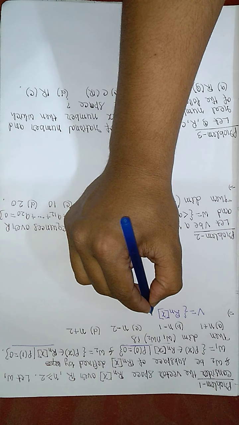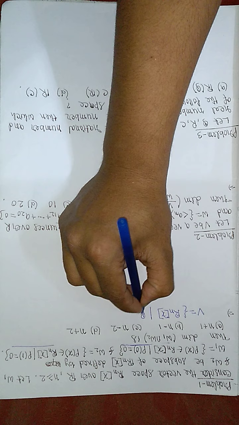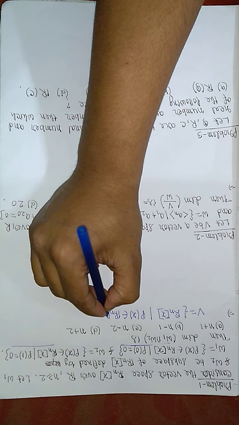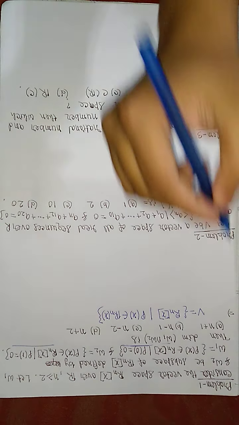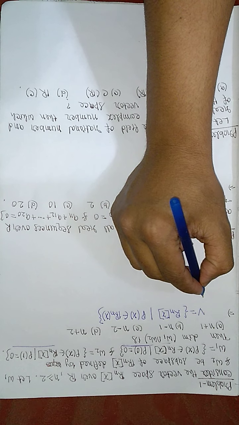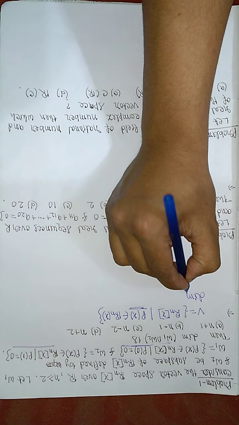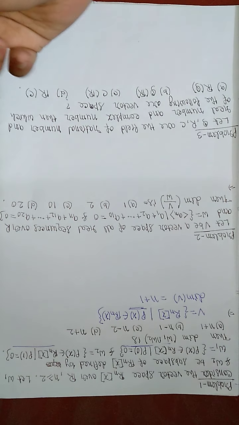What is this Rn[x]? Rn[x] is nothing but the set of p(x), where p(x) belongs to Rn[x]. So this is the vector space. If we find the dimension of this V, where p(x) is a polynomial function, the dimension of V will be n plus 1.